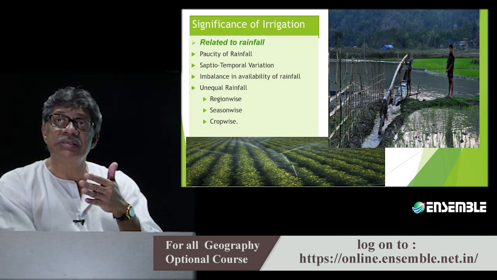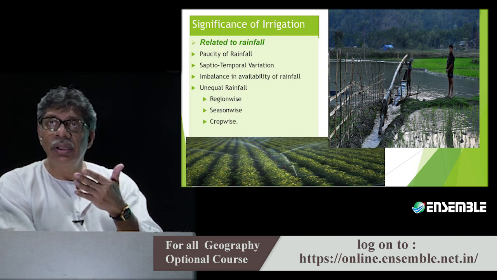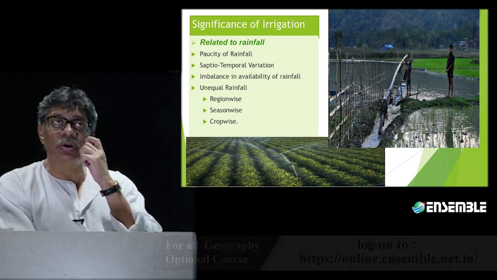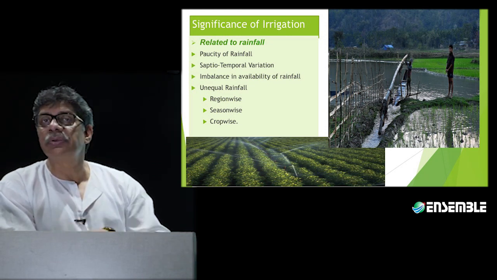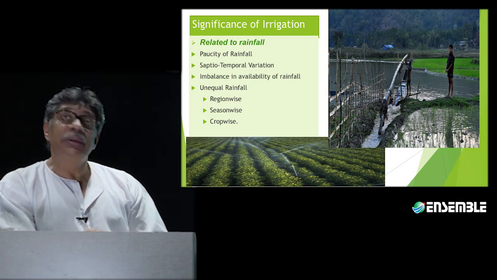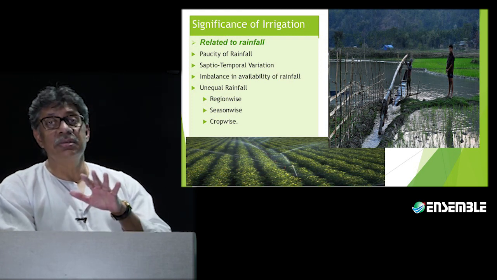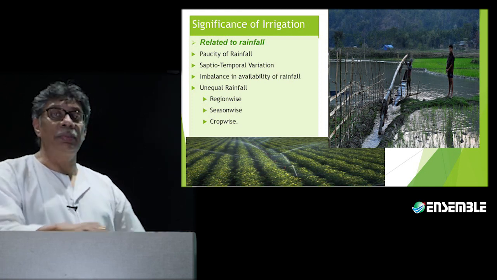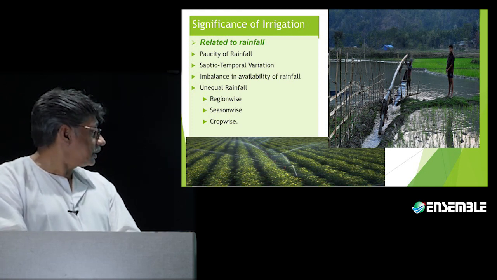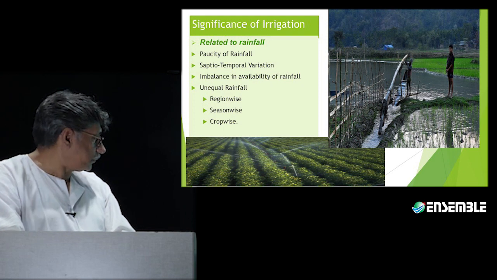Season-wise, in some seasons the rainfall will be high or low. And crop-wise, some crops require a very high amount of water in comparison to others. Because of it, we require a reservoir of water so that we don't find it problematic to solve it.